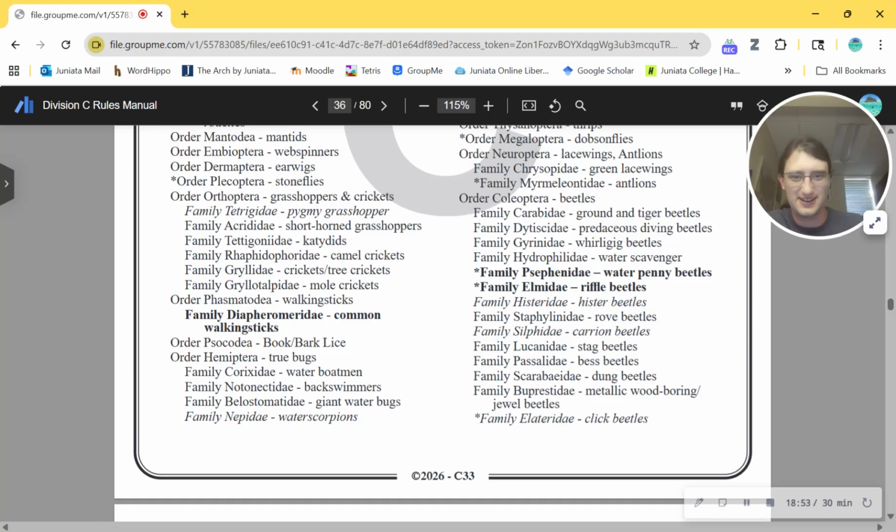Oh, this is great. Oh, I love it. I love it already. Riffle beetles, water pennies, lovely. Did they add these specifically? The bold means they added it, right? Or am I crazy? I might be crazy. I think for walking sticks they did just have the order walking stick. Now you need to know this family as well.